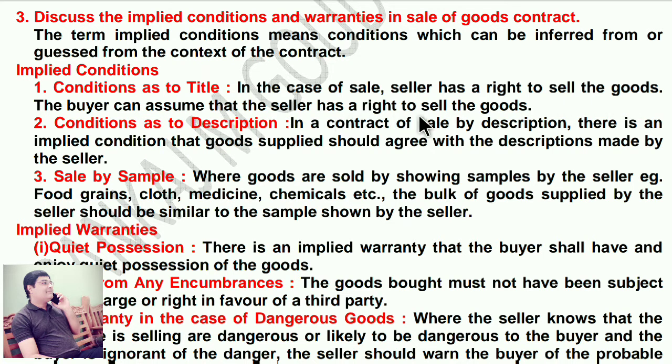Condition as to description. In a contract of sale by description, there is an implied condition that goods supplied should agree with the description made by the seller. Sale by sample. Where goods are sold by showing samples by the seller, example food grains, cloth, medicines, chemicals, etc., the bulk of goods supplied by the seller should be similar to the sample shown by the seller.